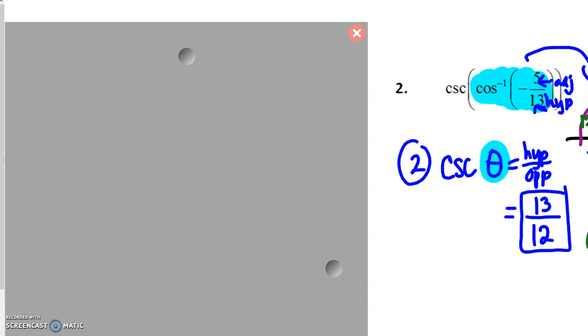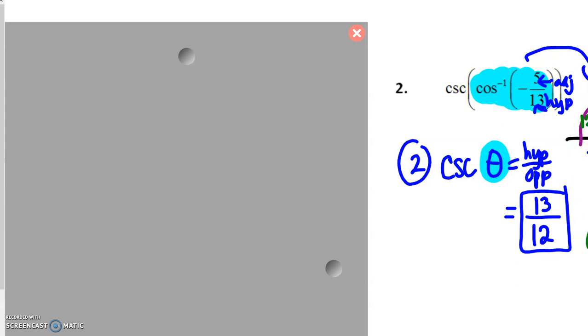Your hypotenuse here is 13. Again, you can use the Pythagorean theorem like we were doing back when we were in school, or, we did this last week as well, to get your third side. So we have our adjacent side is negative 5 squared. Your hypotenuse, or your C in the Pythagorean theorem, is 13. Solve this out, and you get your third side is 12.